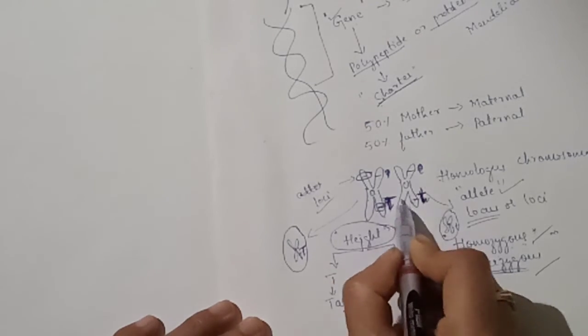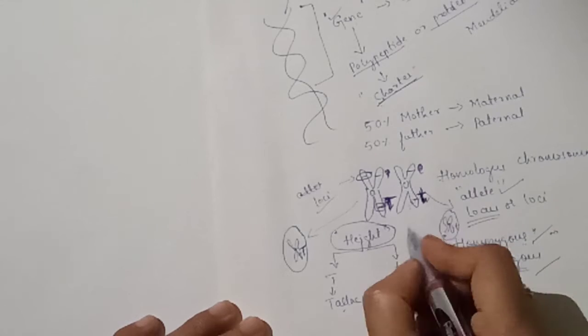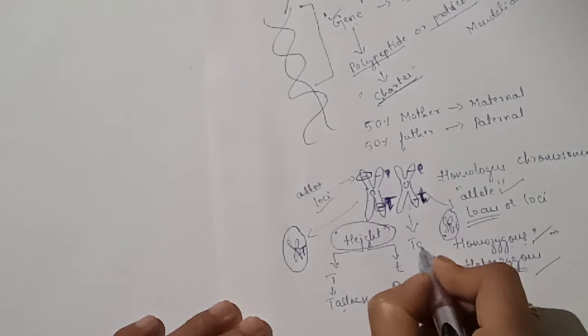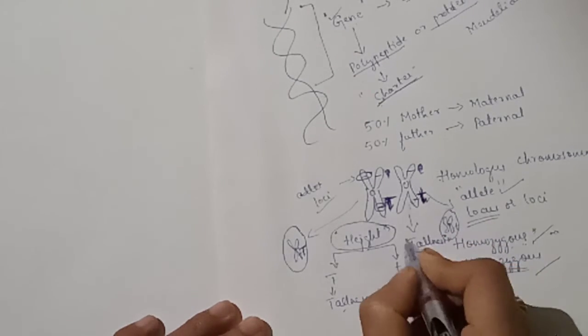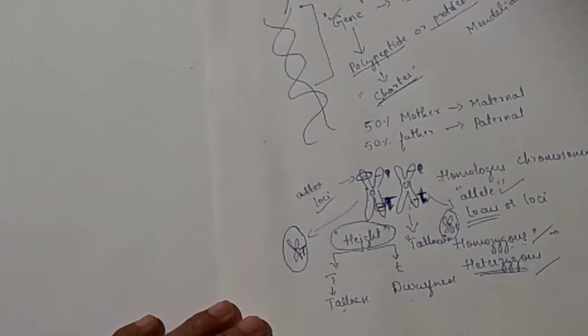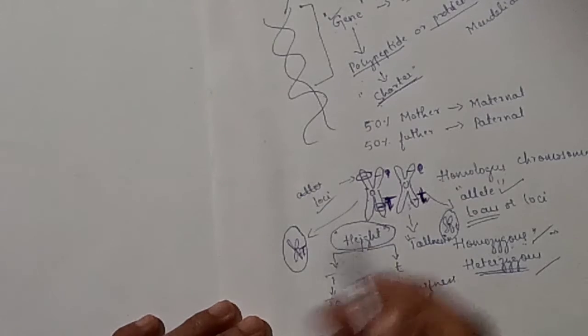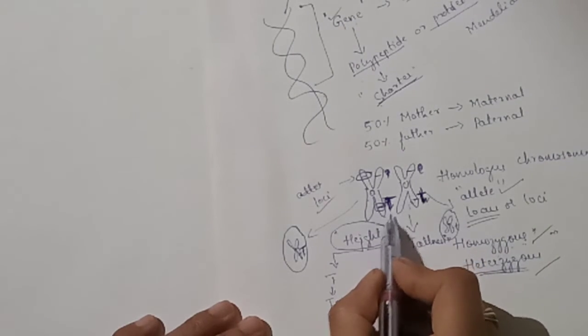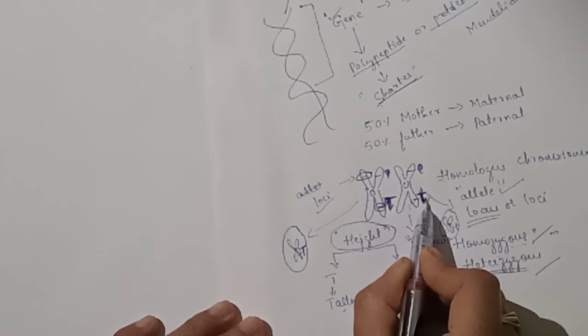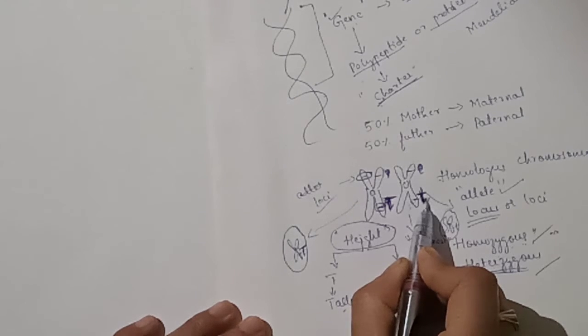Suppose these two chromosomes are present in one organism, it expressed into tallness. The character expressed is tallness, or a tall plant is produced. That is the character of the capital allele, capital T. Small t is suppressed; its character is not expressed.